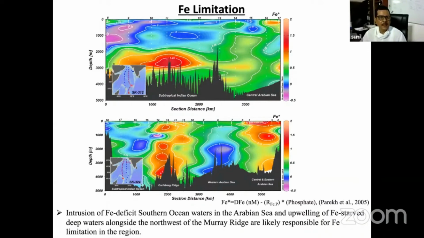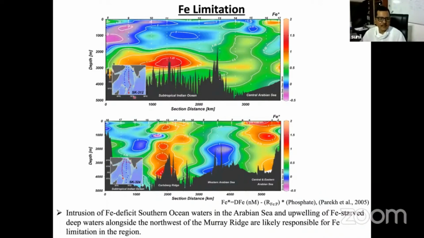So in the south of the equator, in the equatorial region, this deep water, the Antarctic intermediate water, is coming and getting upwelled in the equatorial region, further to the central Arabian Sea and southern Arabian Sea. These waters have a low concentration of iron, and this is one of the very important factors contributing to the iron limitation. So this is happening in the subtropical Indian Ocean, equatorial ocean, as well as in the southern ocean.